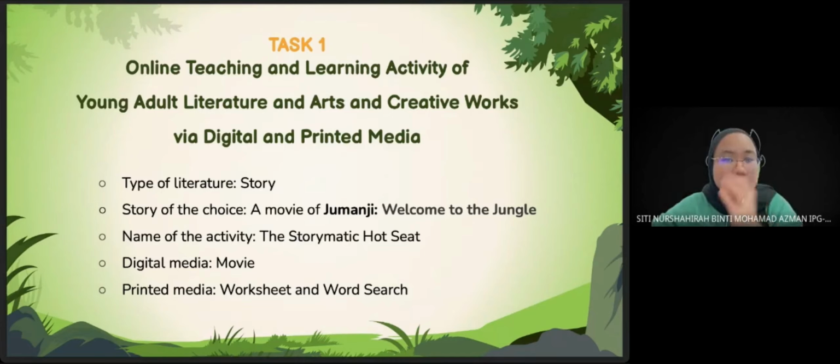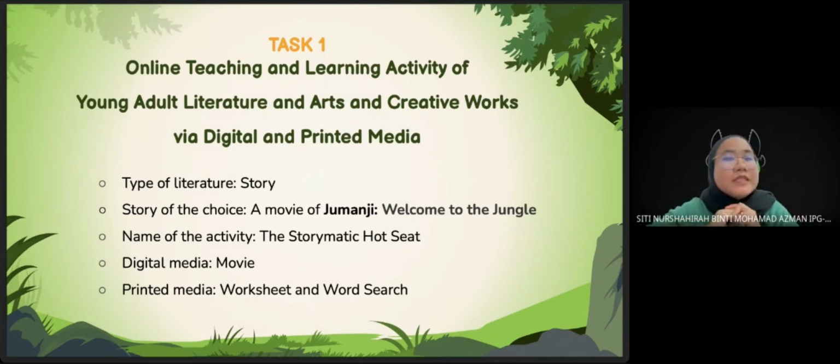So the task given to me is to create an online teaching and learning activity of young adult literature and arts and creative works via digital and printed media. The type of literature that I've chosen is story, and the story of my choice is the movie Jumanji: Welcome to the Jungle series. And the name of this activity is the Storymatic Hot Seat.